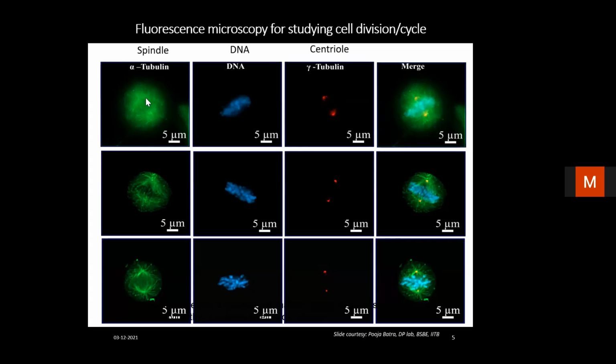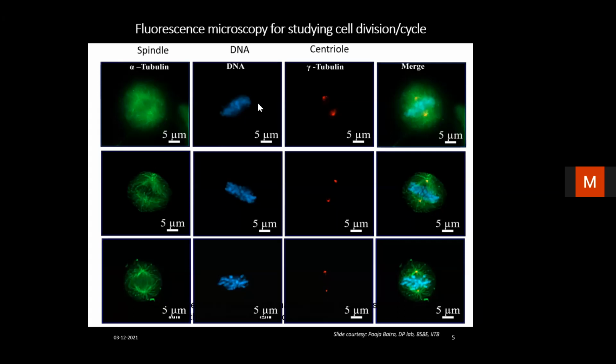The green portion is the alpha tubulin protein. They are immunostained, and we can see here that the spindle proteins are clearly visible. The blue one is the DNA in all 3 cells. And the third one, the red one, is gamma tubulin. Gamma tubulin is an important marker protein for the centriole, for the centrosome.